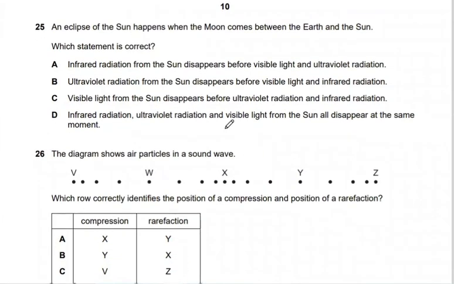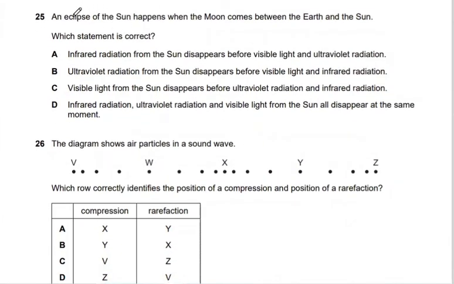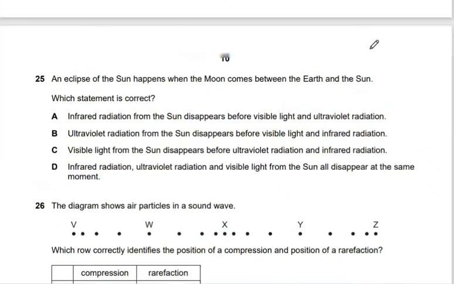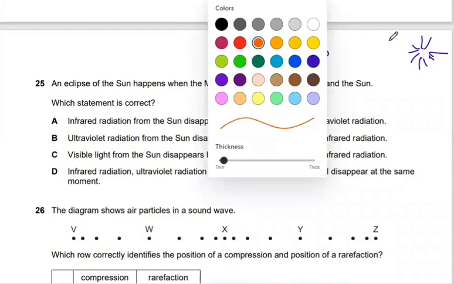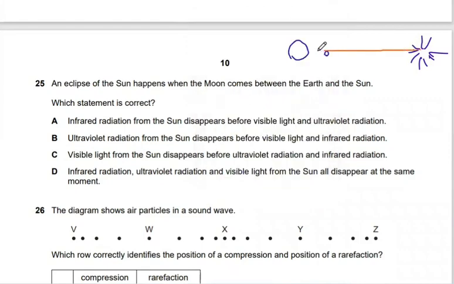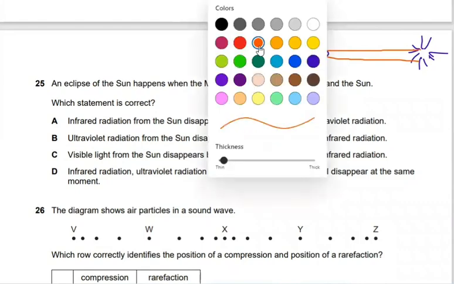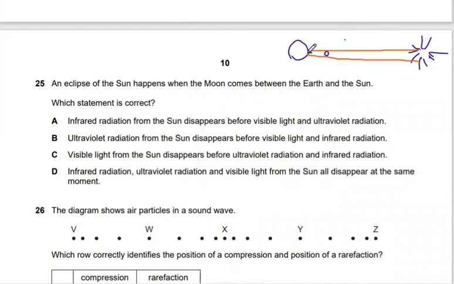Number 25. An eclipse of the sun happens when the moon comes between the earth and the sun. This is the sun, this is the moon, and this is the earth. Some of the light of the sun will not reach this area on the earth, so that makes an eclipse of the sun in this region here.